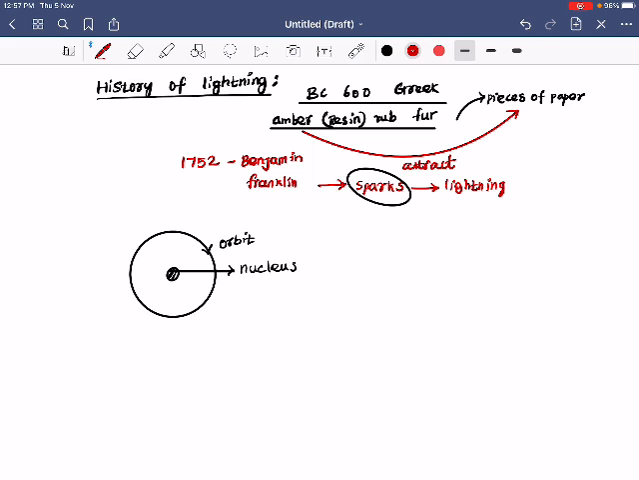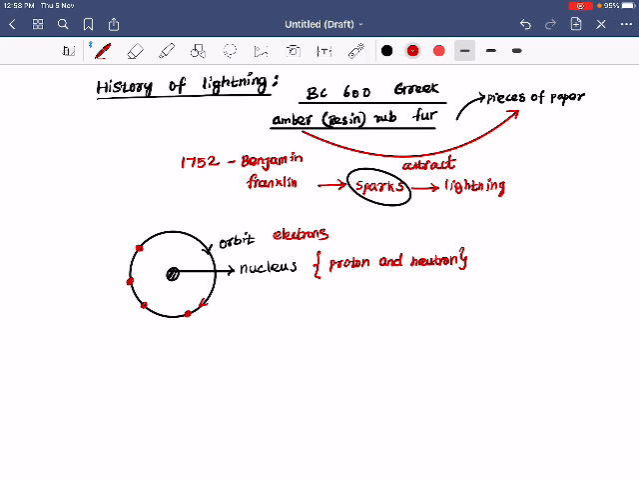In the nucleus there are protons and neutrons. A proton and a neutron are present in the nucleus. And along this orbit, what rotates? These are called your electrons. The electrons are revolving in the outer orbit. So this is the basic concept.